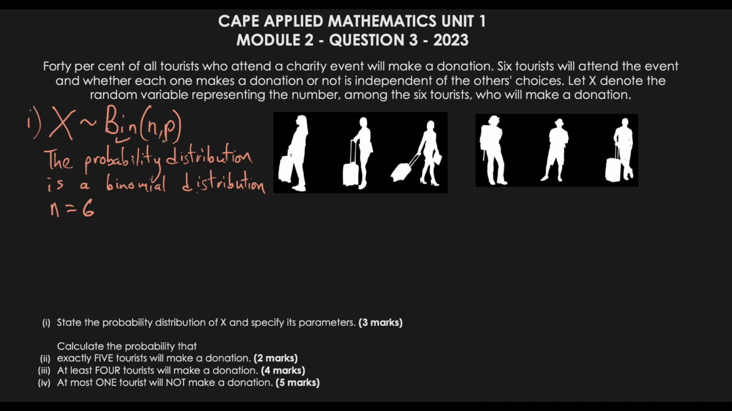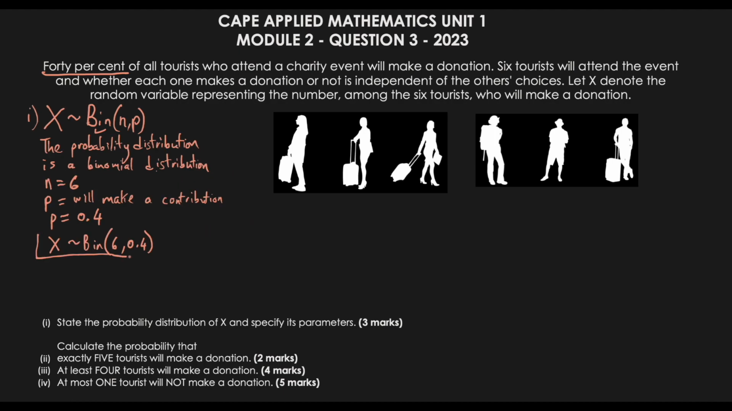Now as it relates to P, that is the probability of success in this case. So what does success mean in this case? We could say that P means the probability of success. So in this case, success means they will make a contribution. Now in this case, it said that it's 40%. Now 40% can be written as this, but remember we worked out that P is equal to 0.4. So therefore, the parameters of this would be X ~ Bin. We would put 6 here. The probability would be 0.4. So this would be our final answer here.